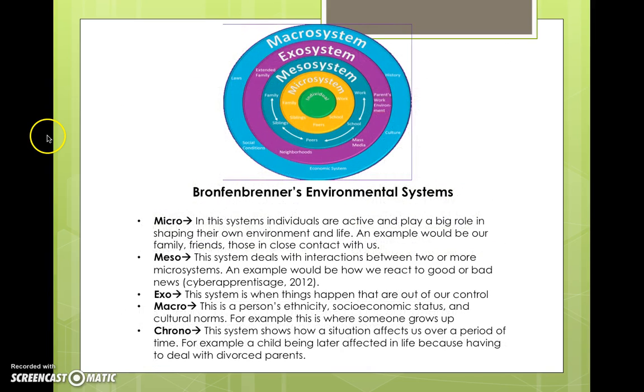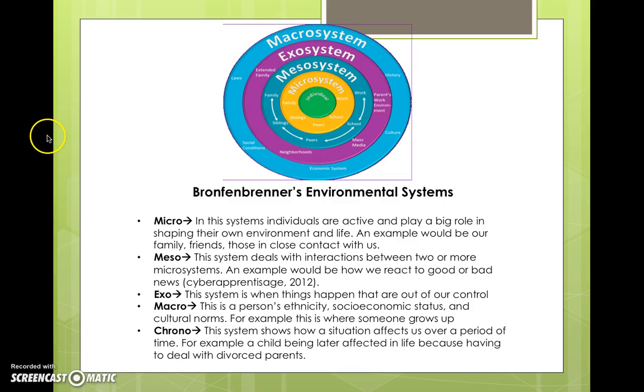A closer look at Bronfenbrenner's environmental systems. There's the microsystem. In this system, individuals are active and play a big role in shaping their own environment and life. An example would be our family, friends, those in close contact with us. The mesosystem deals with interactions between two or more of these microsystems. An example would be how we react to good or bad news.